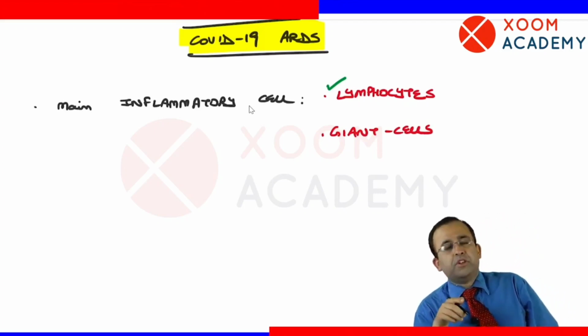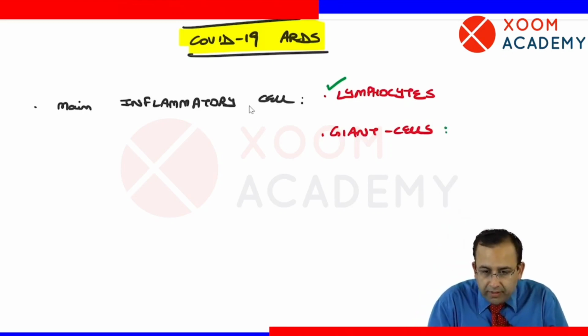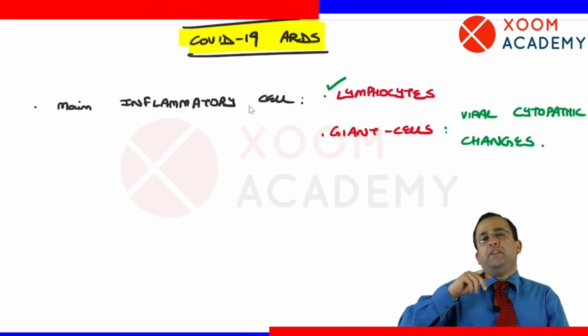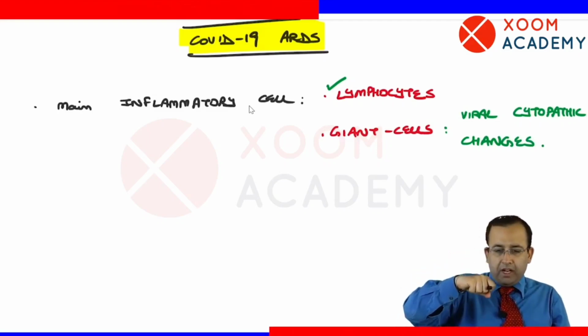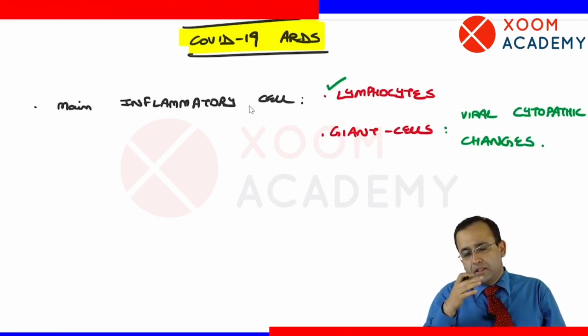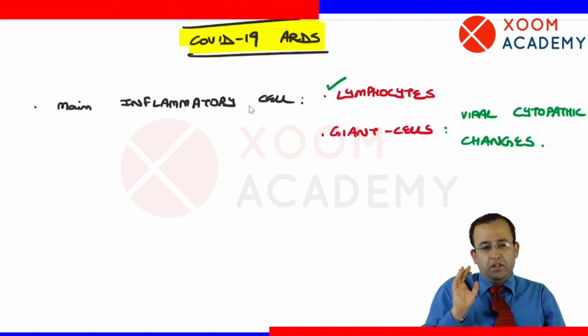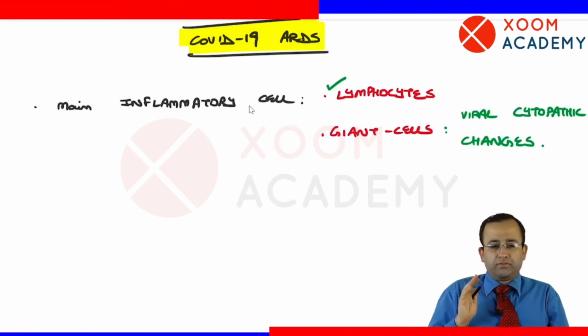Next point, it is also associated with the presence of giant cells. Giant cell की क्या significance है? Giant cells, these are indicative of viral cytopathic changes. That is, the virus is creating havoc in the lungs. Viral cytopathic changes are indicated by the presence of giant cells.